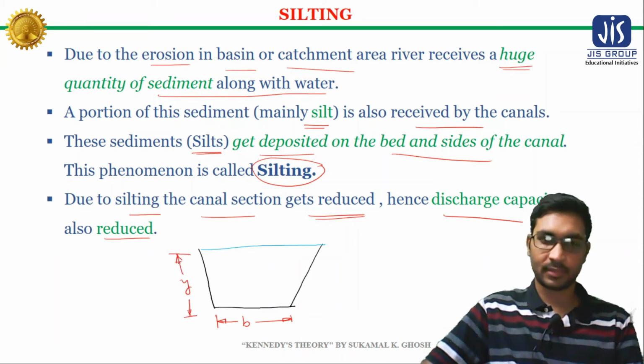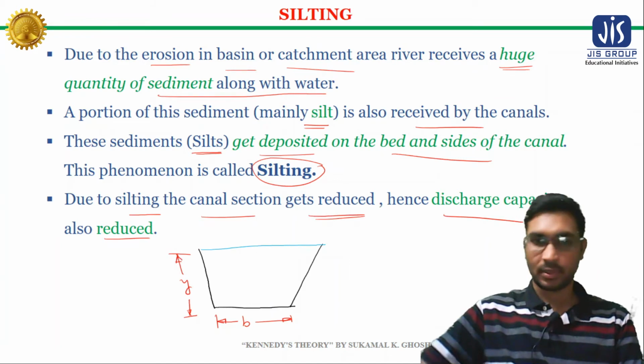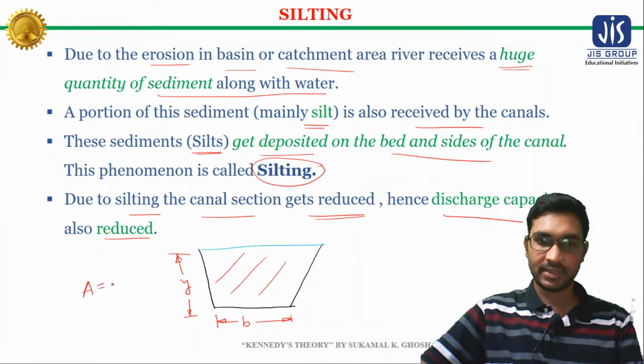and this is the depth Y of this particular channel. Now the area of this channel is A, which is equal to B into Y plus half of B Y square.